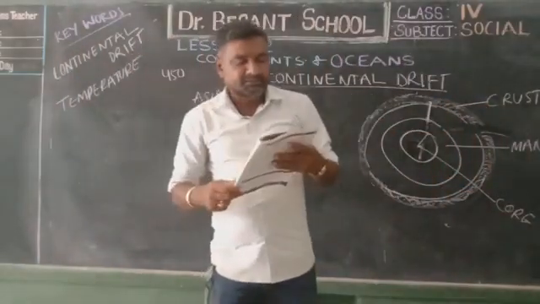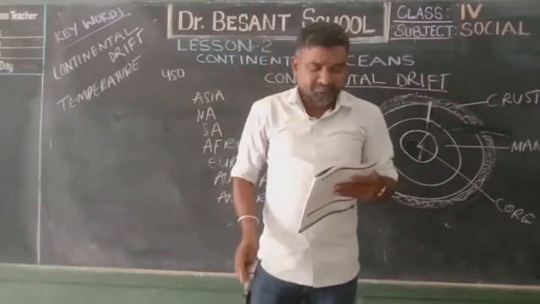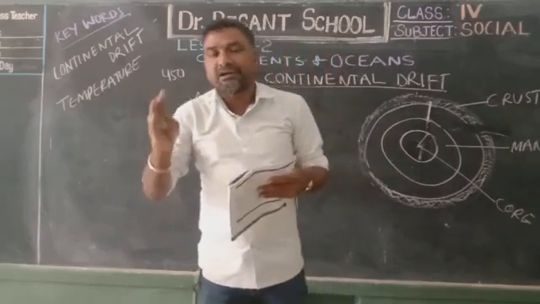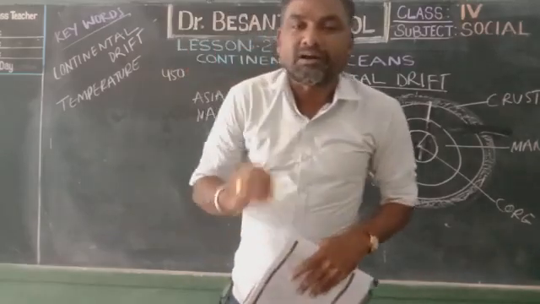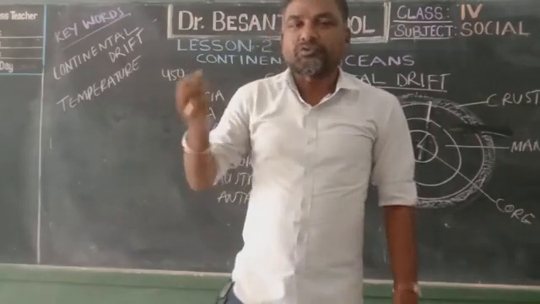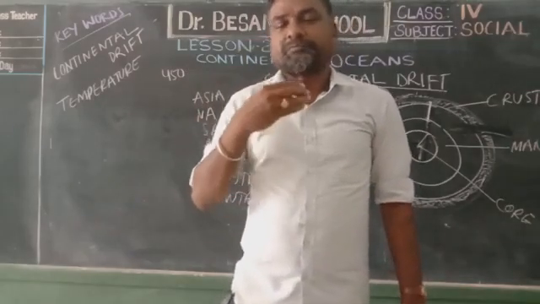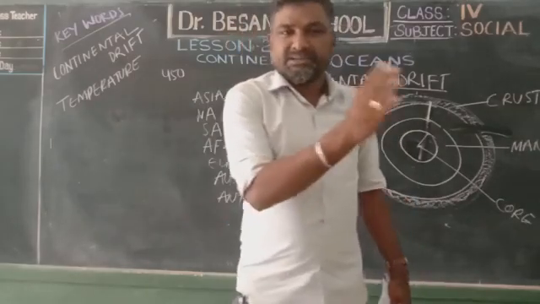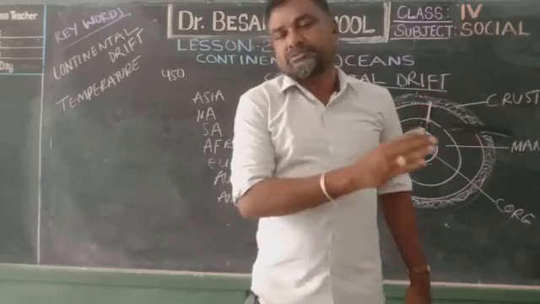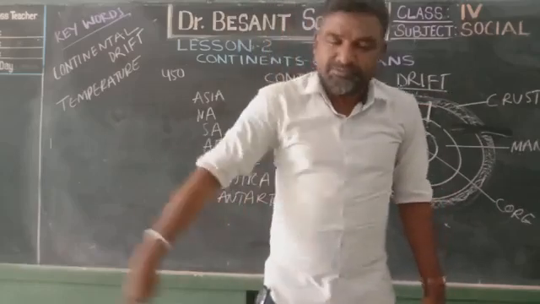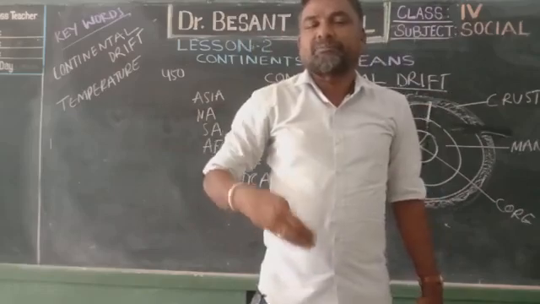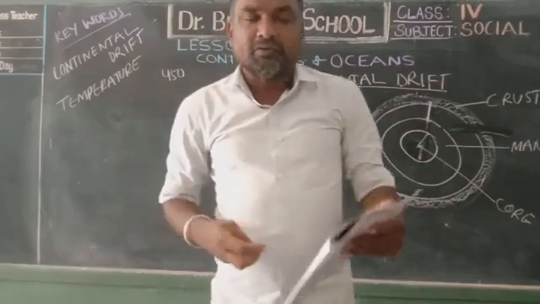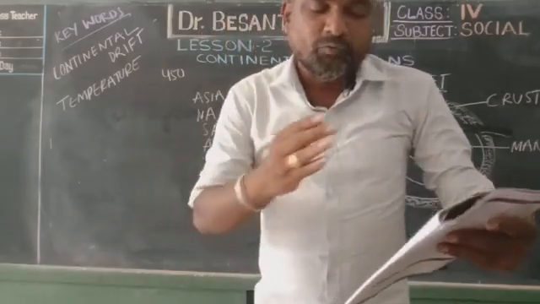Once you see, after many years of moving around, the continents have reached their current positions. This is called the continental drift. After 450 crore years, the earth was slowly moving. It changes its parts from one place to another, and the current positions are taken from so many years ago. How does this happen? Continents are always moving around very slowly.